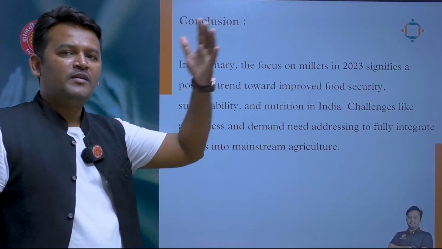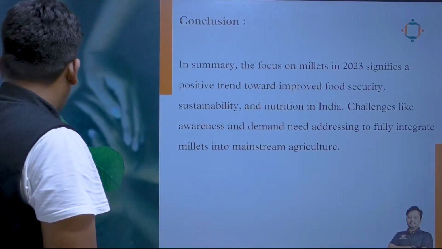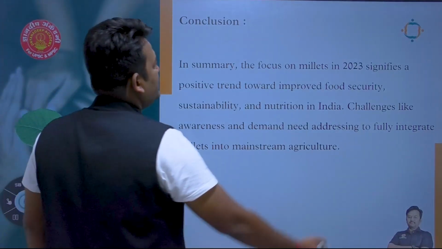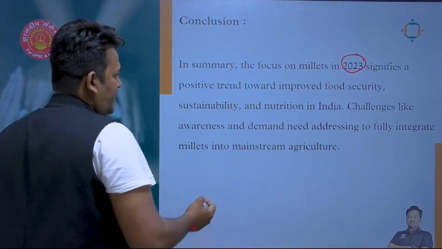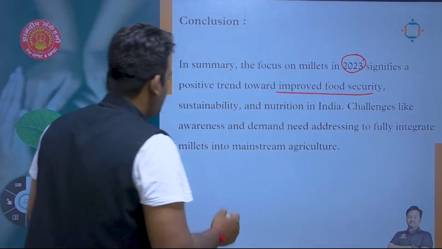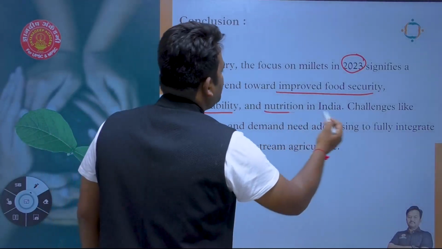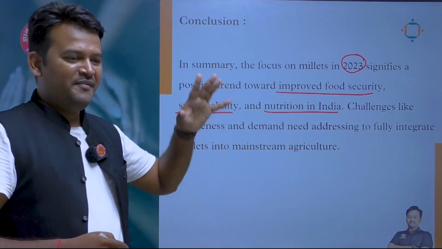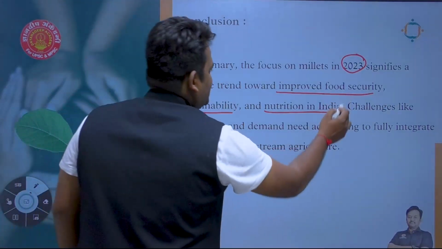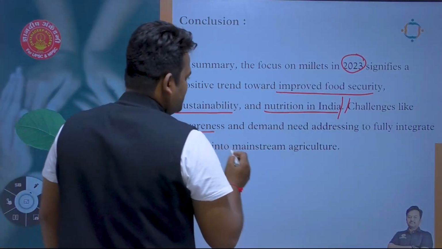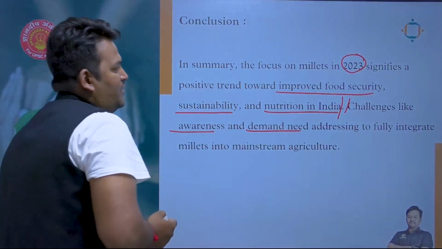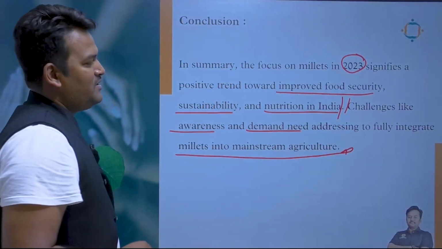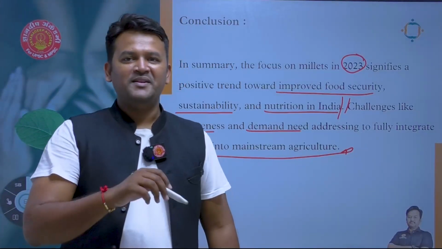Okay, so when we come to the conclusion part of our question, a simple conclusion: in summary, the focus on millets in 2023 signifies a positive trend towards improved food security, sustainability, nutrition in India. But there are also some challenges. Okay, we have to mention challenges like awareness, and integrating millets into mainstream agriculture. Okay, we have to solve these challenges as well.